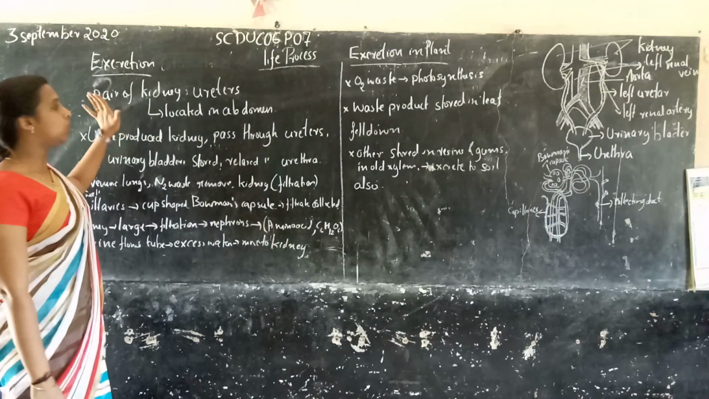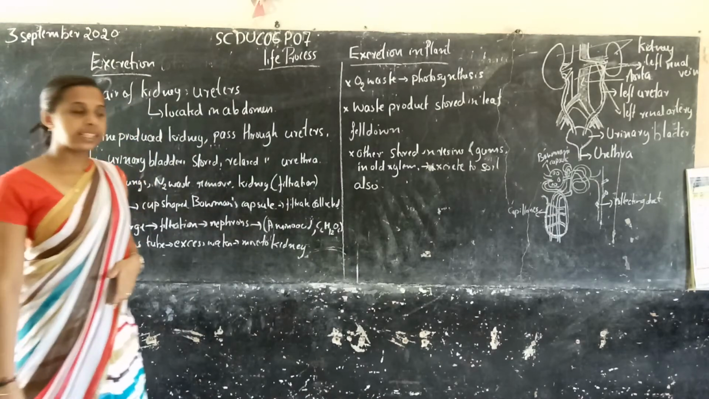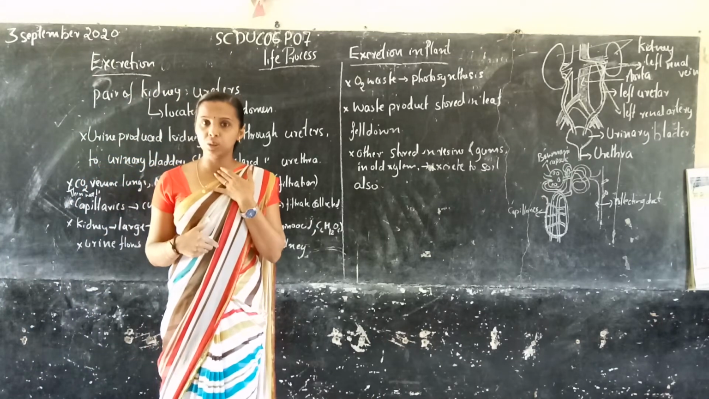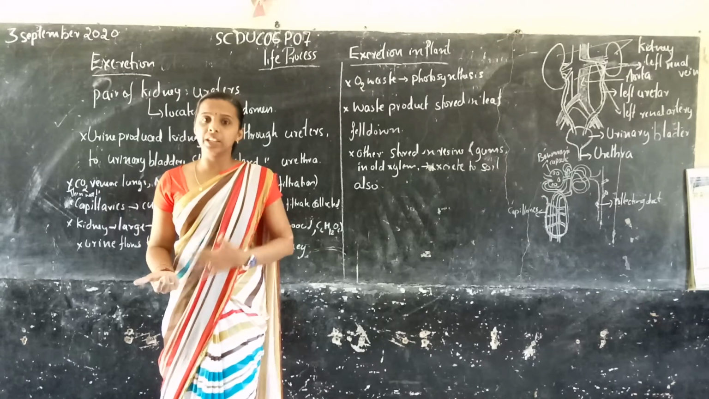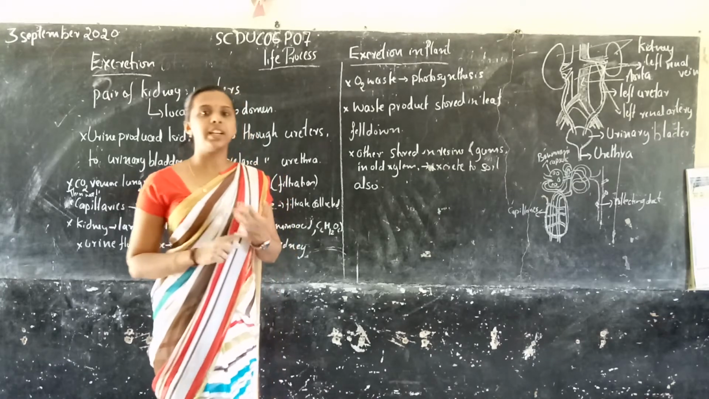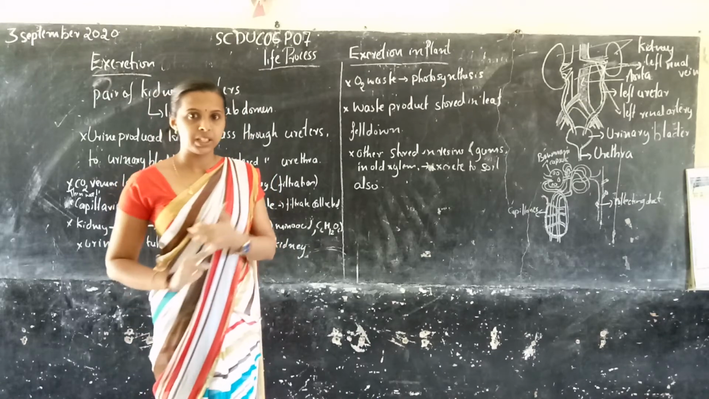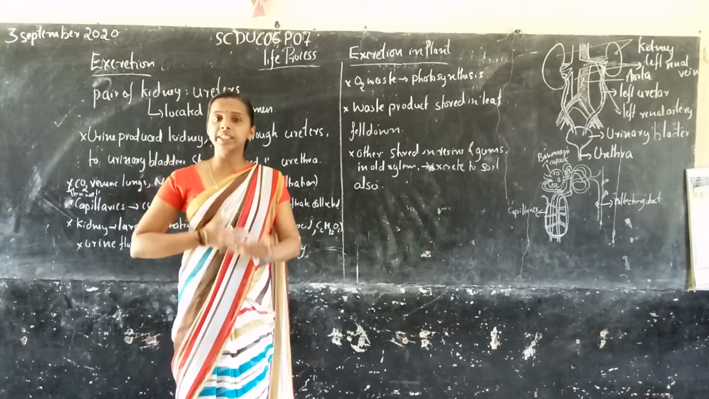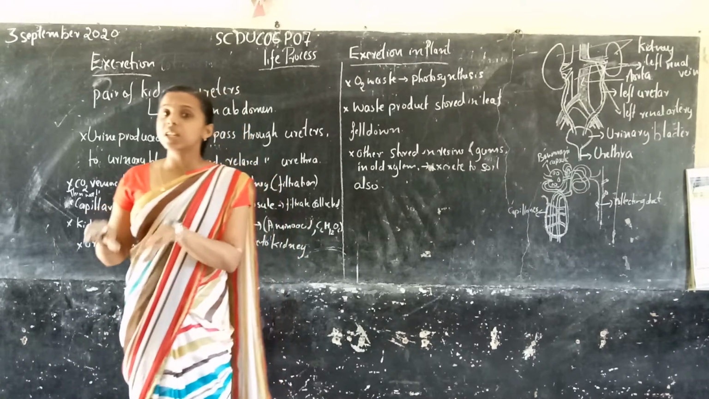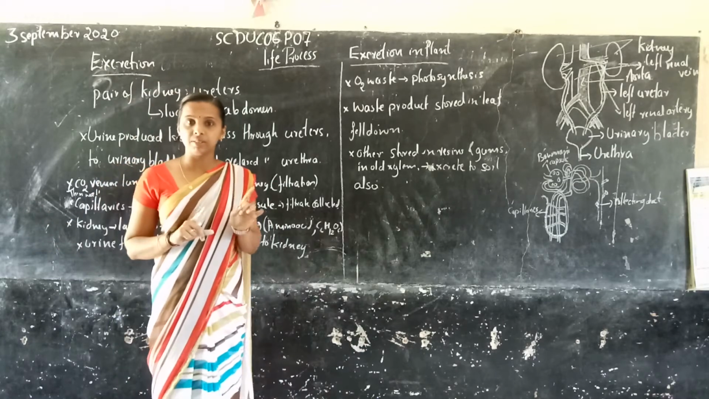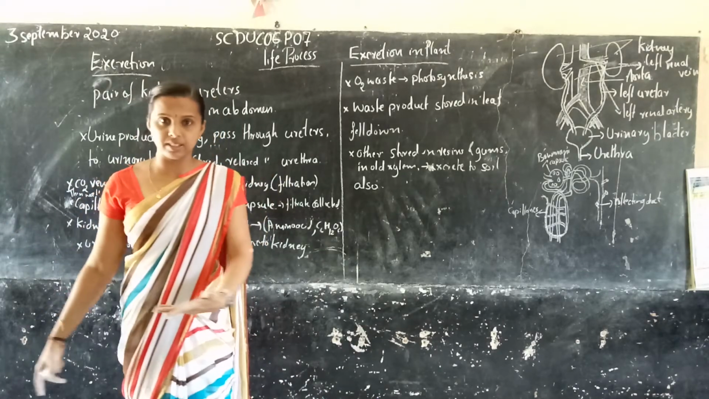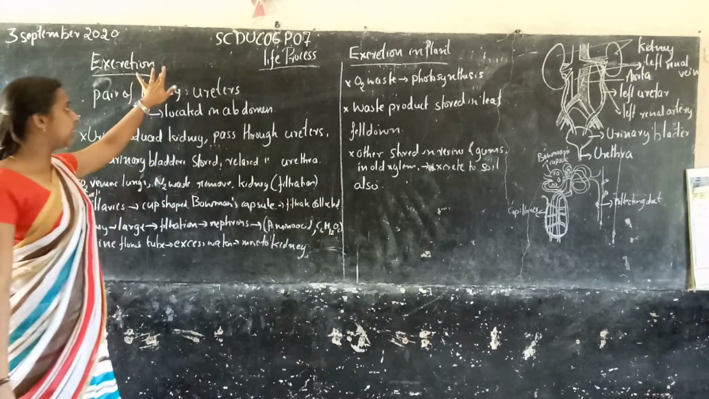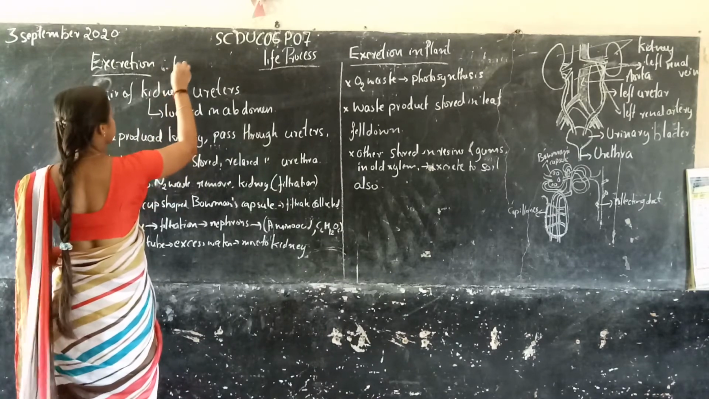What do we mean by excretion? Excretion means, when we eat food through the mouth, it reaches digestion. We studied the digestive system of human beings, the alimentary canal, right? What happens after digestion? The waste materials are removed through the anus. So we study how excretion takes place in human beings.